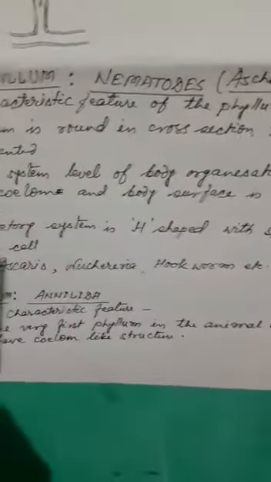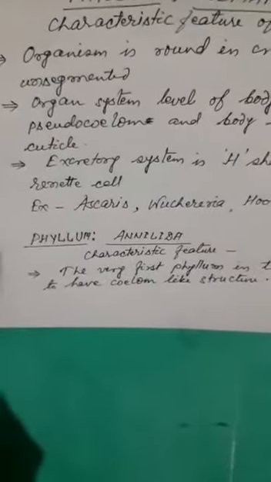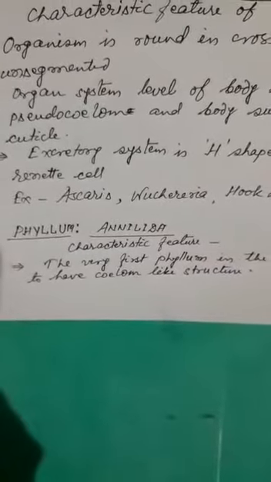Nematohelminth. Thereafter, we enter into the next higher or advanced phylum, and that is Annelida. You must have seen earthworm. Earthworm is a very common example of an animal that belongs to the phylum Annelida. And Annelida is the very first phylum in the animal kingdom where the coelom can be seen for the first time.